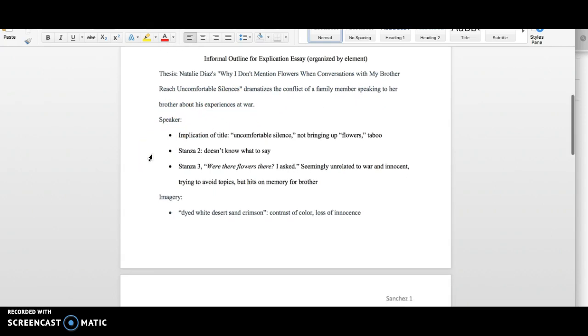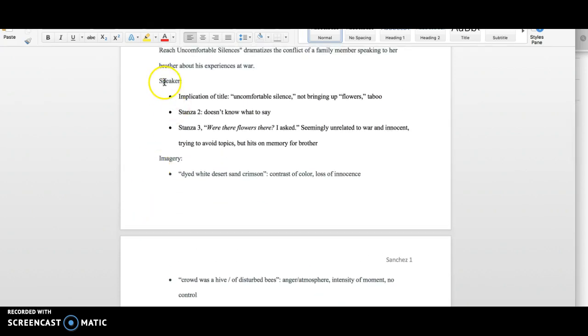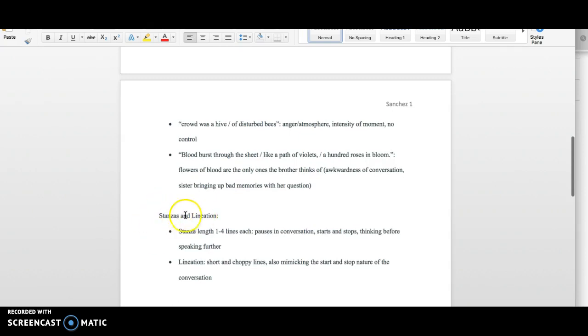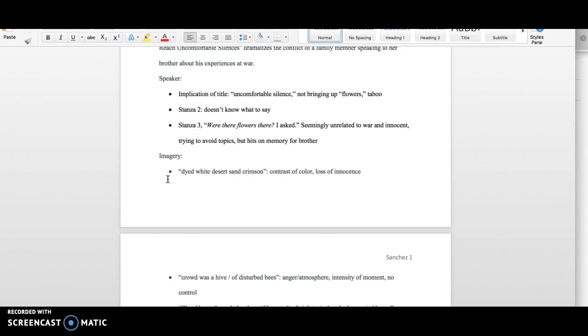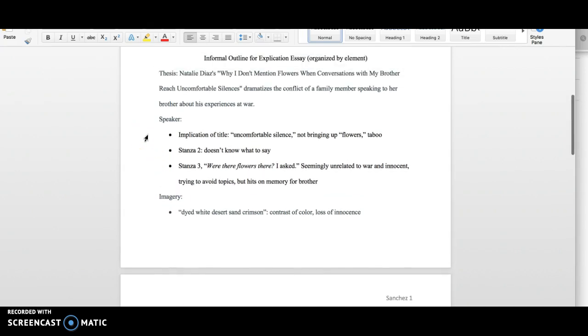All right, so I have three elements here. So the first is speaker, the second is imagery, and the third, I'm working on stanzas and lineation. These are all poetic elements that I can break down and analyze in the poem. So when I think about the speaker of the poem and how that connects to the conflict of a family member, right? Because we're always going back to the thesis.